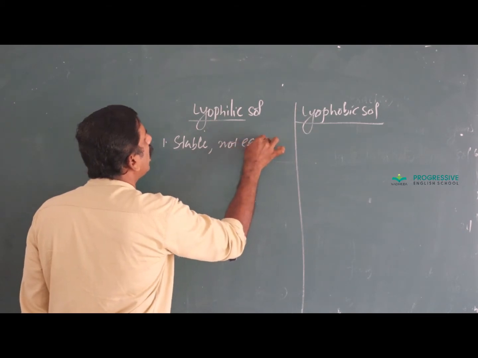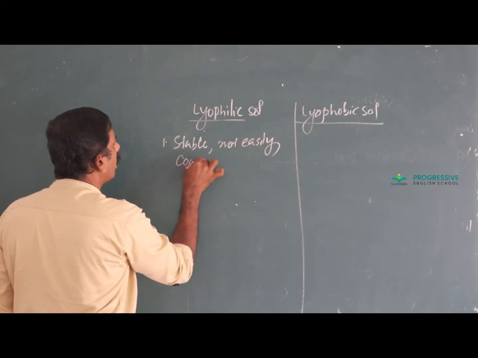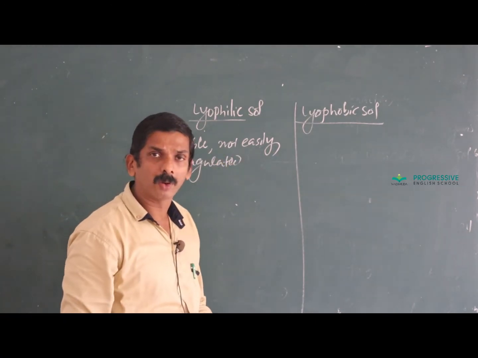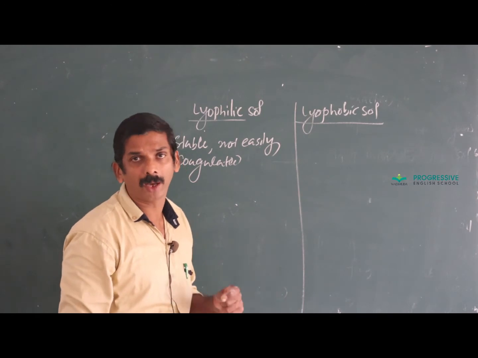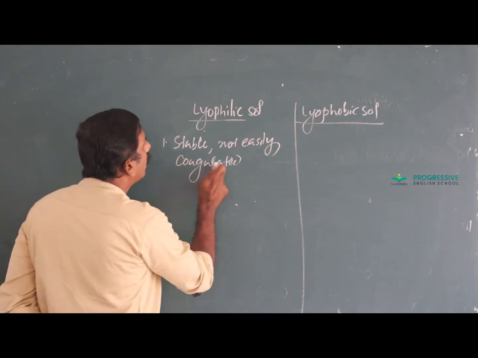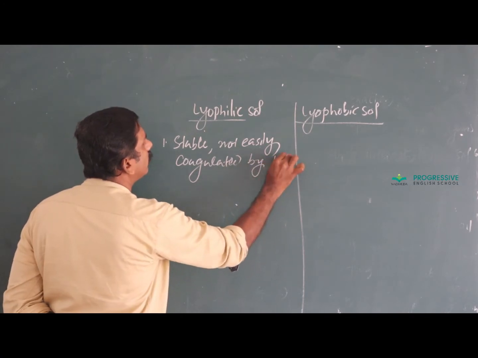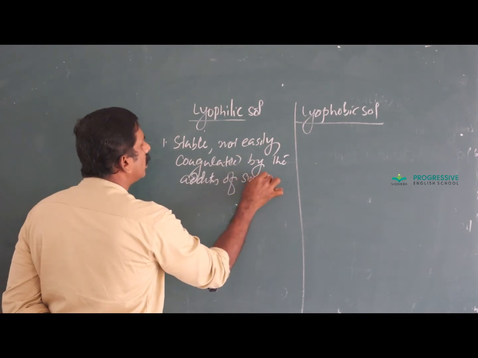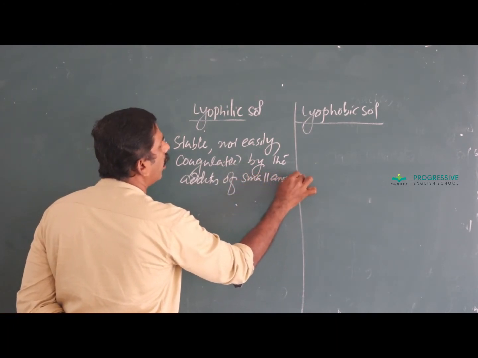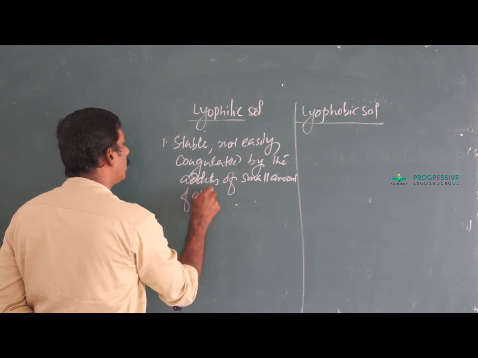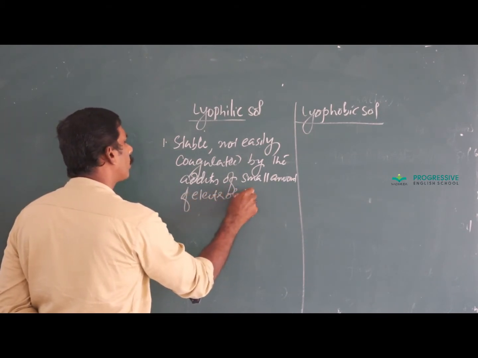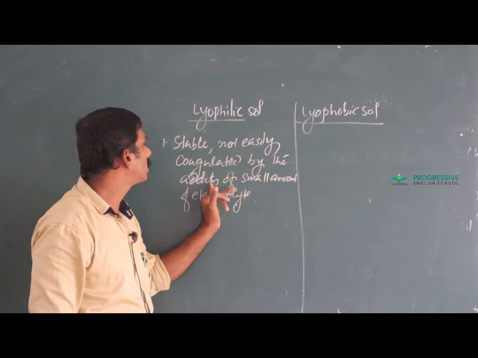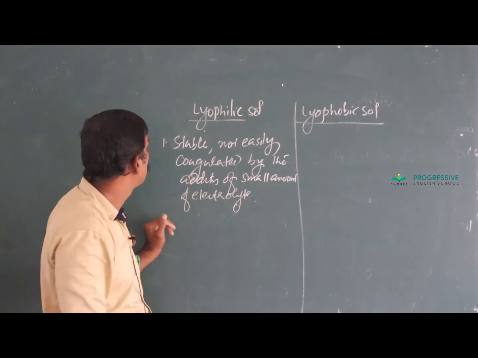They are not easily coagulated. Coagulation means, blood is a colloidal system. Clotting of blood, normally termed coagulation or precipitation. They are not easily coagulated by the addition of a small amount of electrolyte. They are stable, therefore not easily coagulated by small amounts of electrolytes.